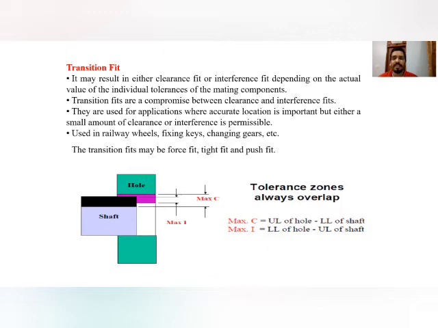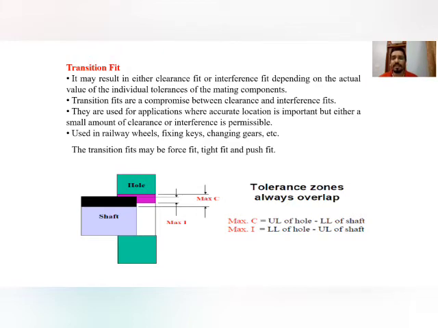This line I can explain with the help of an example. You all have seen the shaft of a generator. The shaft of a generator contains a groove for the key, and there is a handle that is used to start that generator by putting it into the shaft.